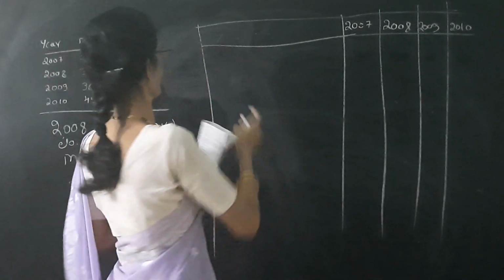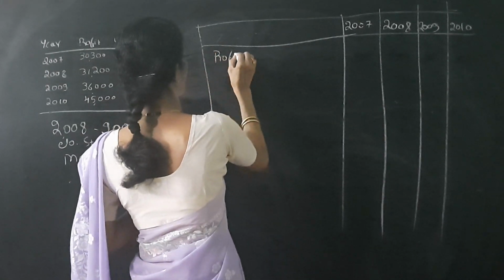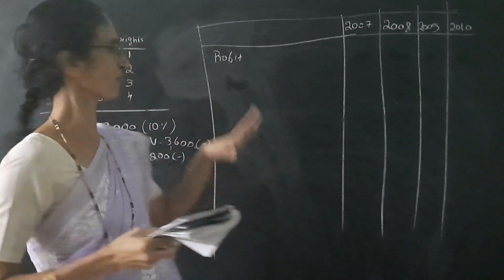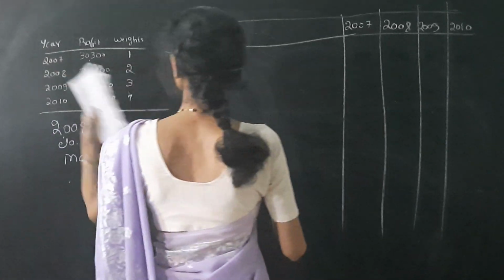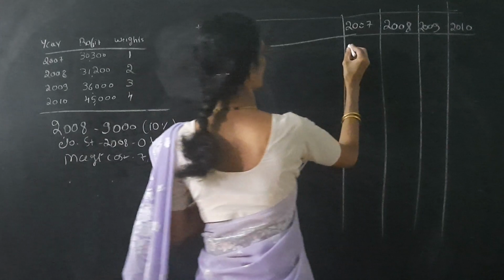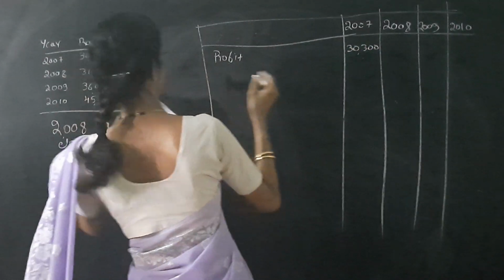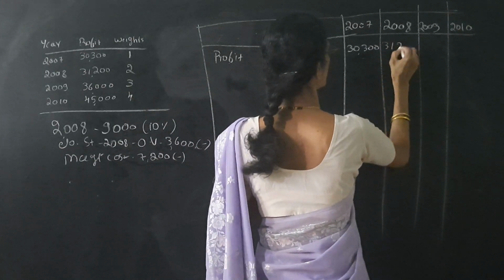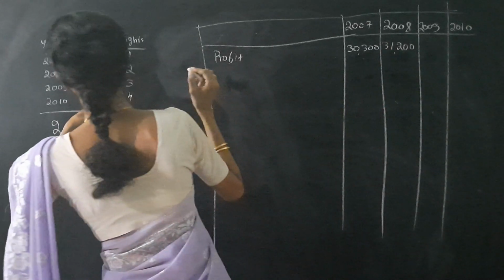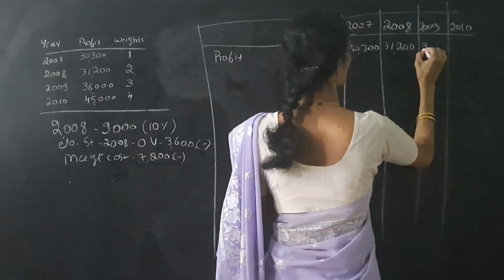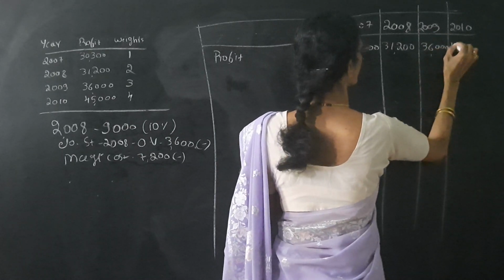First we write the profit as per the problem. The profit is given clearly. The first year 2007 is 30,300. Next one is 31,200. Next one is 36,000. The last one is 45,000.